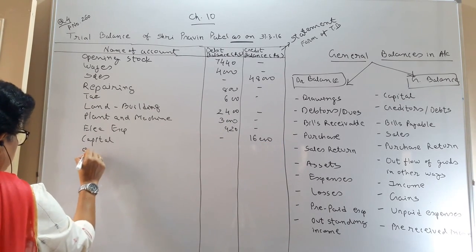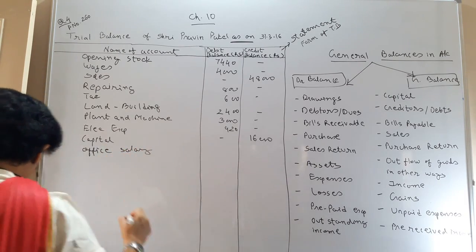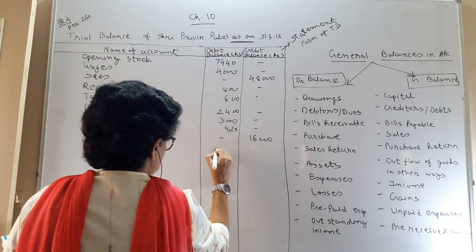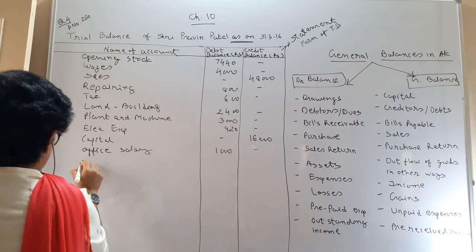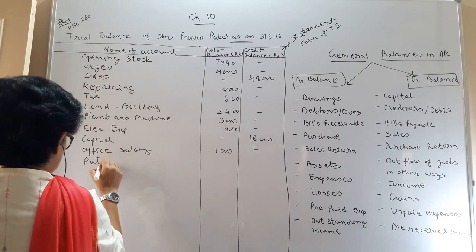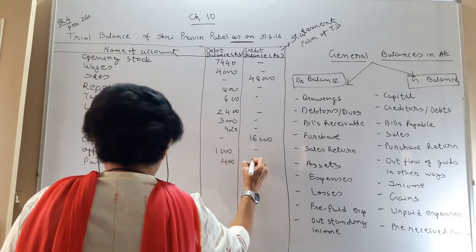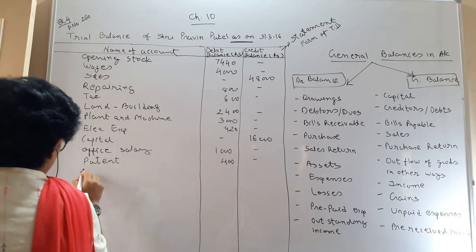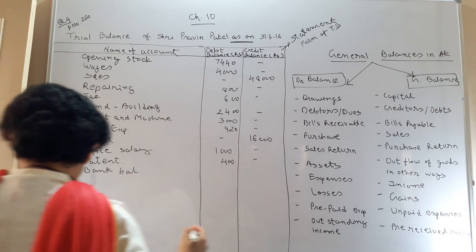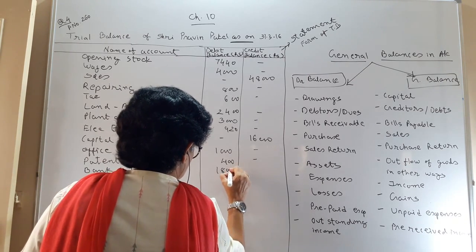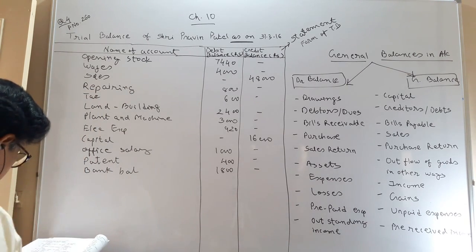Office salary, it is 1,000, a direct expense having a debit balance. Then patent, 400, it's an asset, debit balance. Bank balance 1,800, again a balance is given, so debit. If an overdraft is given, then you have to credit.